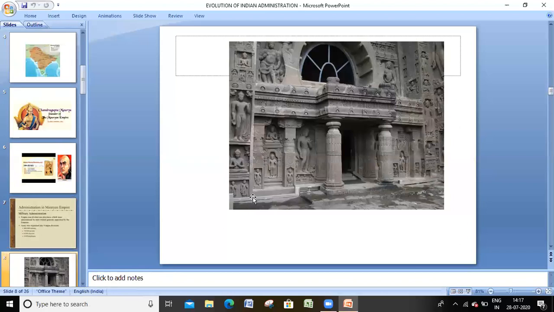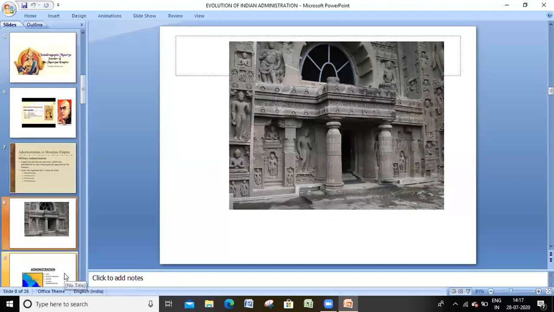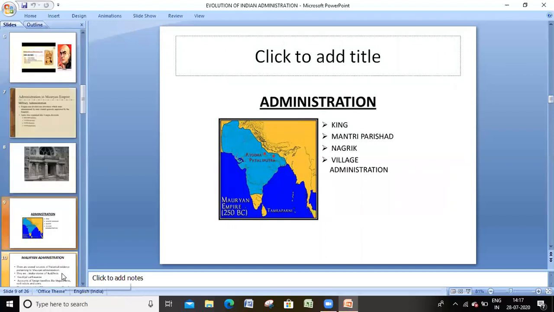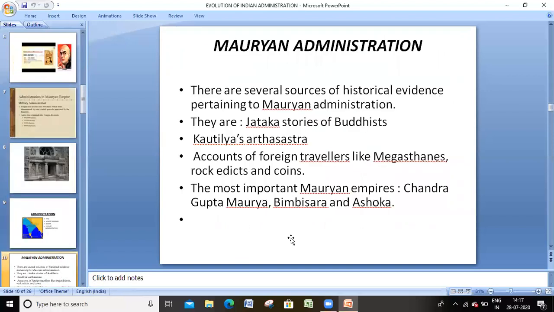This is the Ellora caves, which was developed by the great Mauryans. If you take the administration, the king is there. Below him, the Mantri Parshad is there, and below that district administration or Nagarika, and below that village administration. So this is the outline in pictures regarding Mauryan administration.